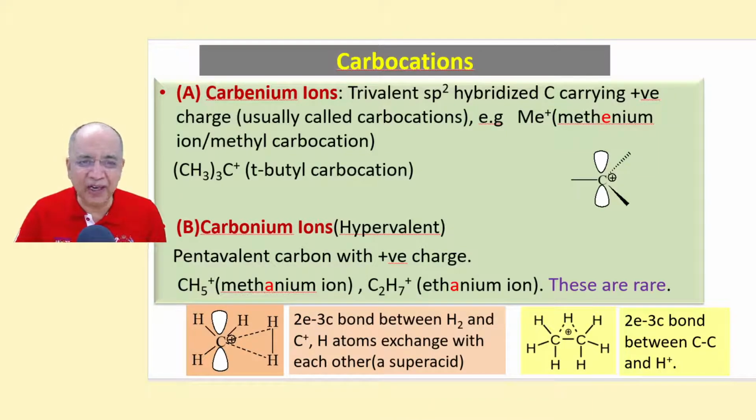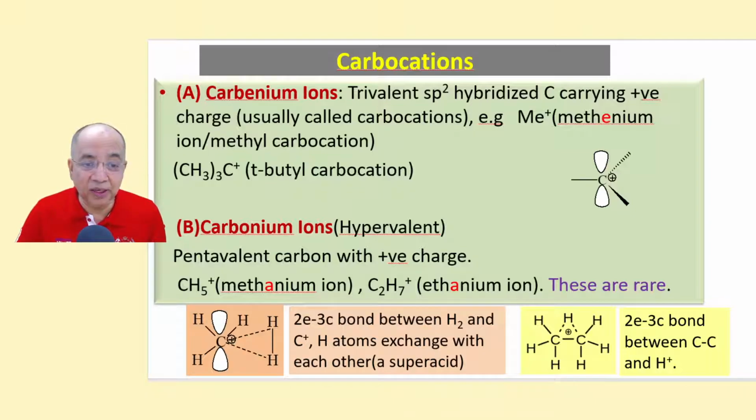These are very rare and we will not discuss them, but just for the sake of information, these are carbonium ions, which are different from carbenium ions, which we will conventionally address as carbocations.